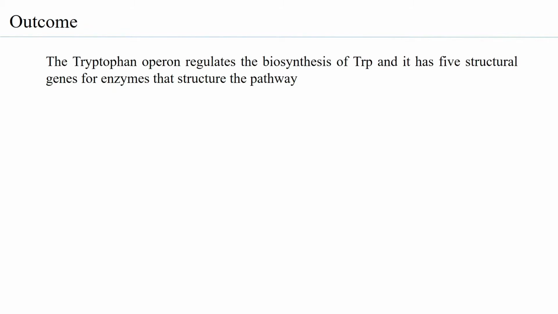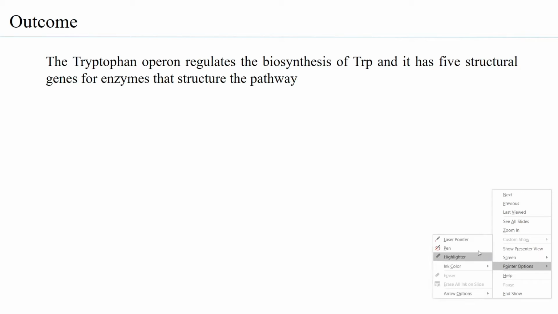The tryptophan operon regulates the biosynthesis of tryptophan, and it has 5 structural genes for enzymes that constitute the pathway. So unlike the lac operon, which is a catabolic pathway where the degradation of a component is taken care of by the operon, in this case the operon is taking care of a biosynthetic pathway. That means a product is being formed.